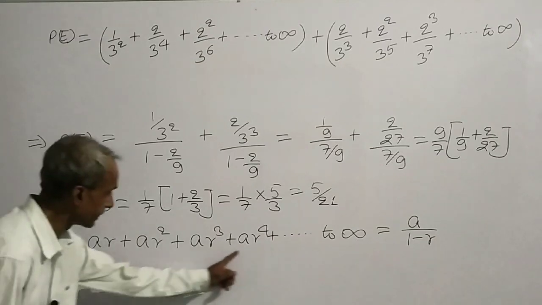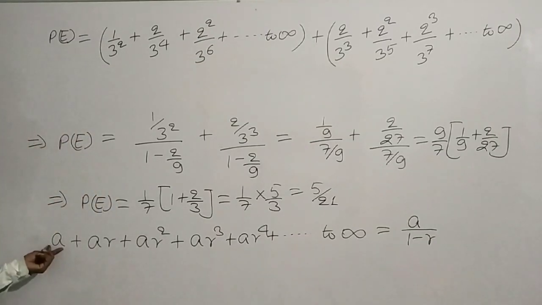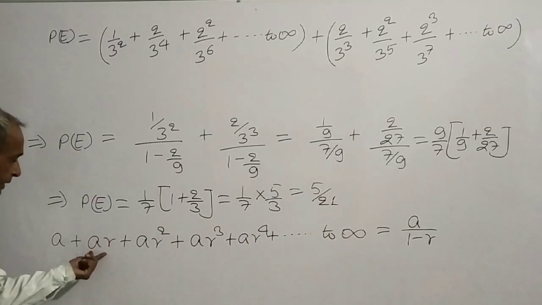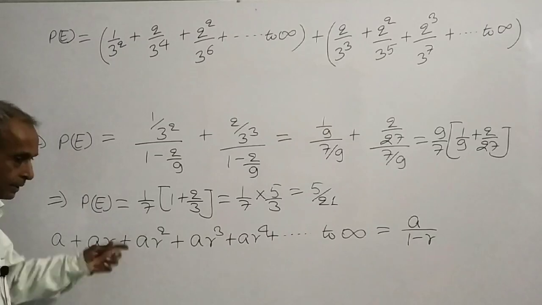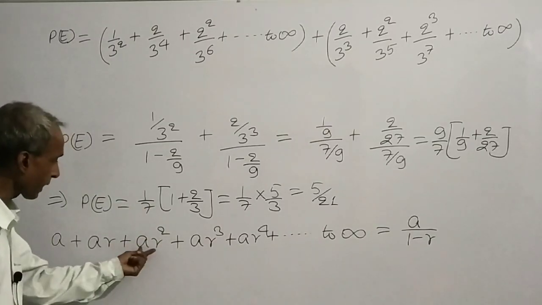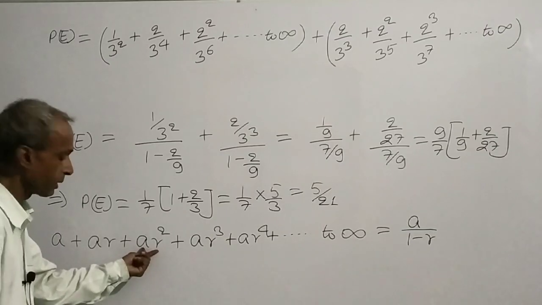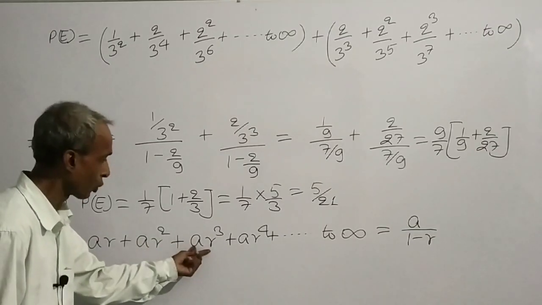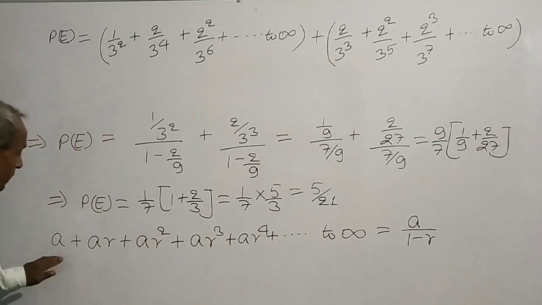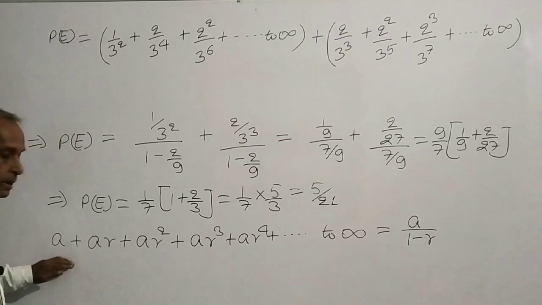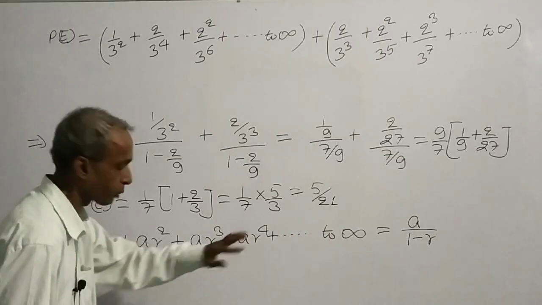This series, first term a, and when a is multiplied by some number r, we get second term. Then this second term is multiplied by that very number r, and we get third term. Again this is multiplied by r and we get fourth term, and so on, is called series formed by terms in geometric progression.